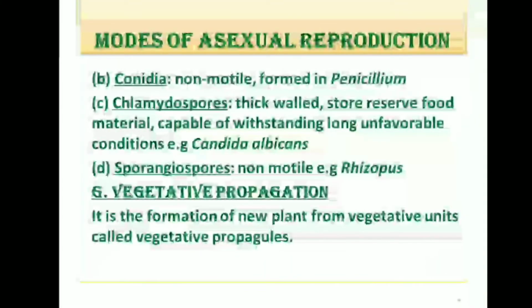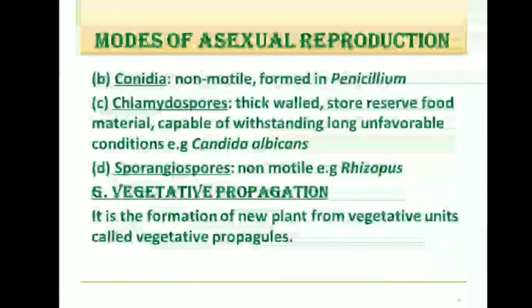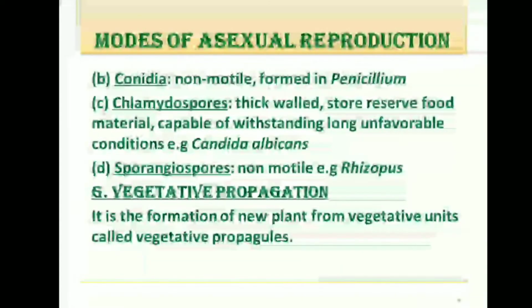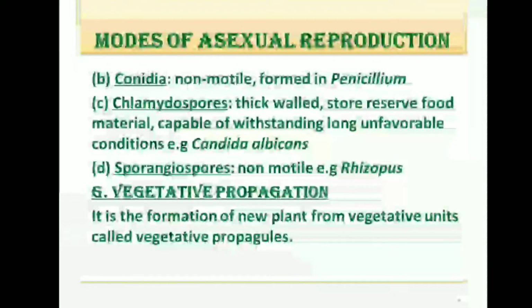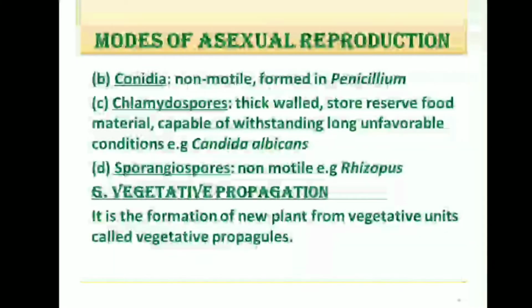Then the next type of spore is conidia. Conidia are formed in Penicillium. Conidia are non-motile spores. Then the third one is chlamydospore. It is thick-walled. It stores reserve food material and is capable of withstanding long unfavorable conditions. Example is Candida albicans. The last one is sporangiospore. It is a non-motile spore and it is found in Rhizopus.